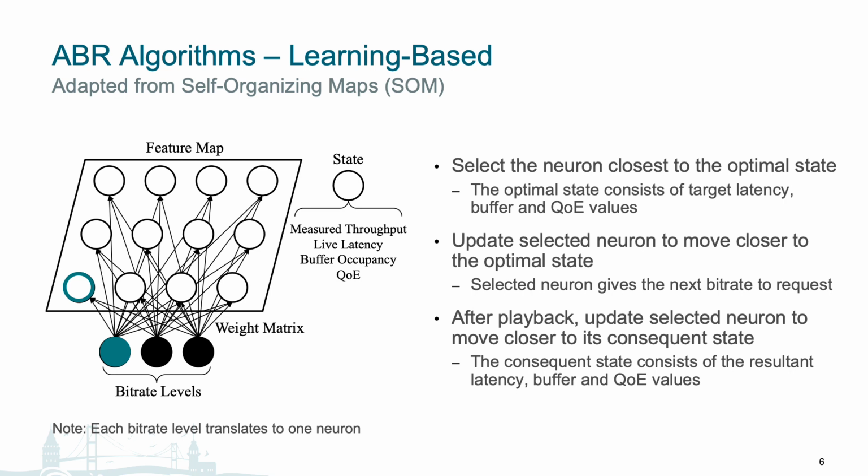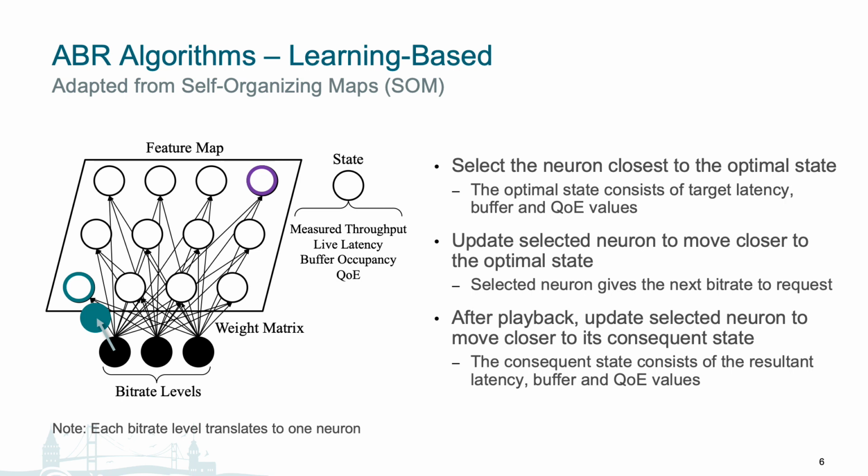In the second step, we update the selected neuron to move it closer to the optimal state. This is a standard SOM mapping step to reward the winning neuron, also known as competitive learning. We then retrieve the next segment at the bitrate level represented by this selected neuron. In the third step, after the segment is retrieved and played back, we then update the neurons again to learn from our past decision. We first identify our consequent state based on the current latency, buffer, and QoE values resulting from our selected bitrate, and then move the selected neuron closer to it.